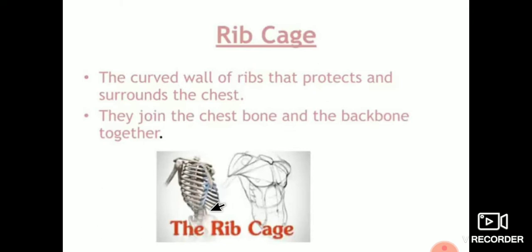Therefore there are 12 ribs on each side of the chest. They join the chest bone and the backbone together to form a box-like structure. This box-like structure is called the rib cage. Therefore, they join the chest bone and the backbone together in our body through the rib cage.